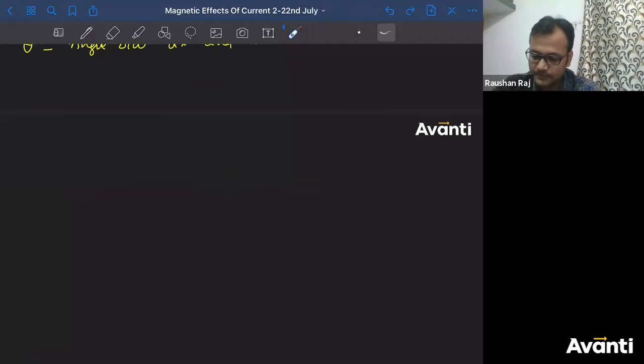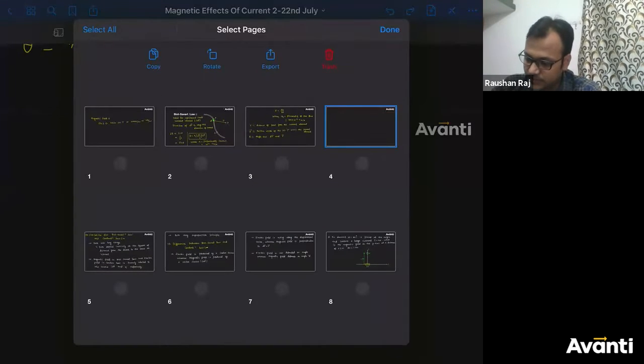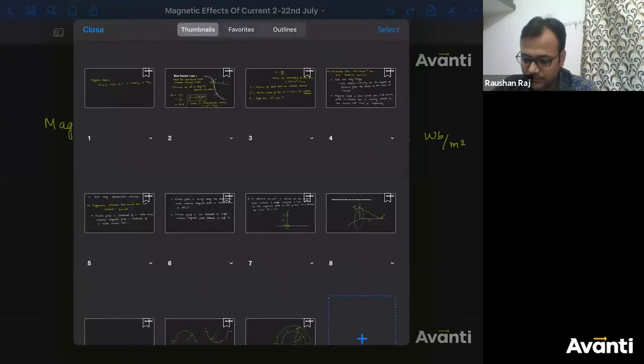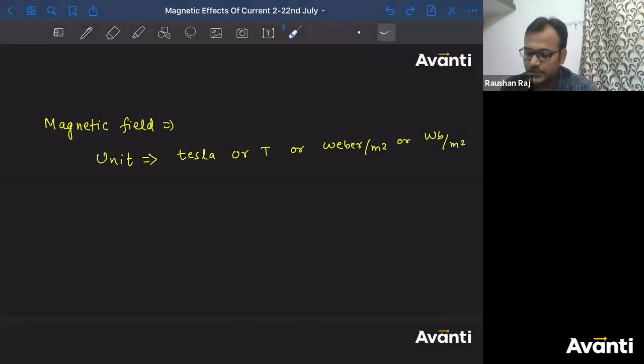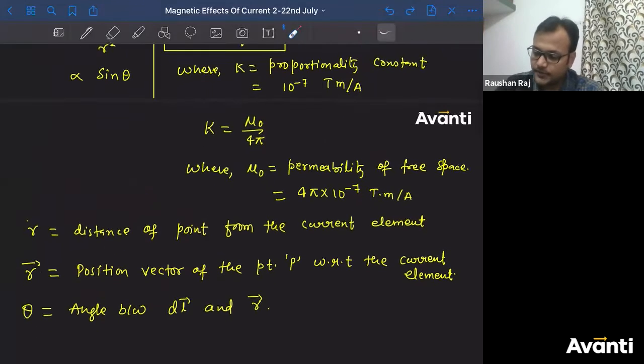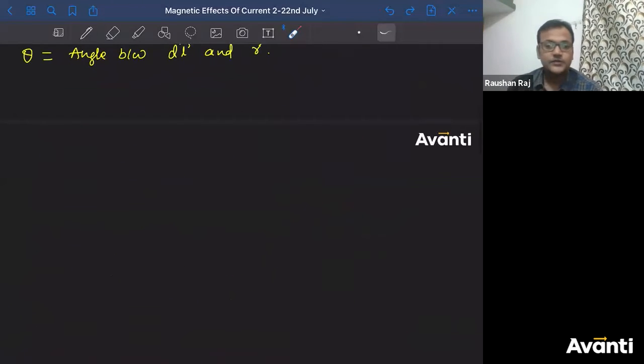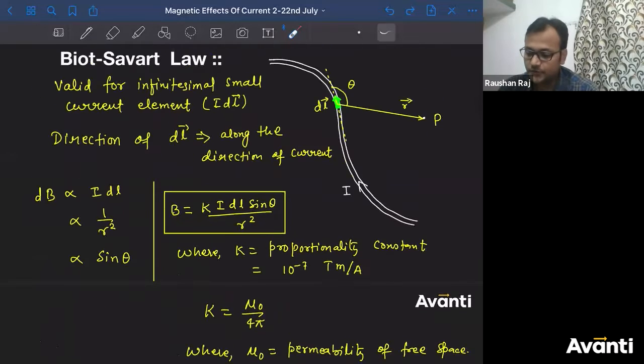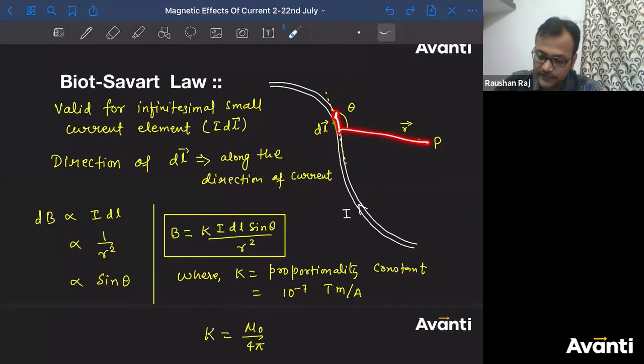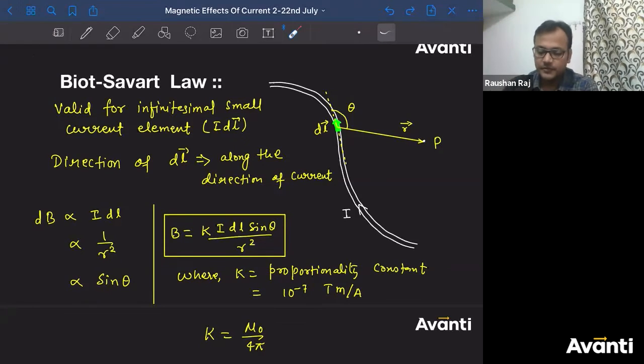All right, let me delete this extra page here. It has been added by mistake. Okay, let me add this page here now. Correct. So it was observed that the direction of magnetic field was perpendicular to r vector and dl vector both. This was the observation, that the direction of magnetic field will be perpendicular to this r vector and this dl vector both.